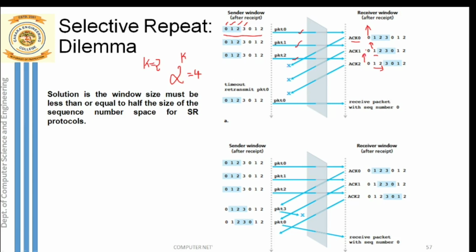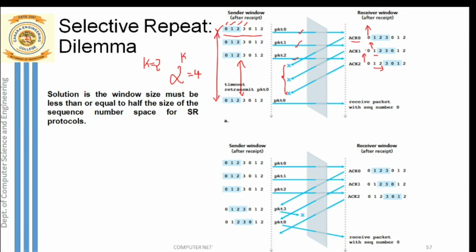But what happens over here, you see, all the 3 acknowledgements sent back to back are lost in the network. Because of that, our sender is not able to receive any of the acknowledgements. A big gap you can notice here. For the first packet, packet 0, the timer was started. So our sender has to wait for ACK0. How long is he waiting for ACK0? Till the timeout occurs for packet 0.